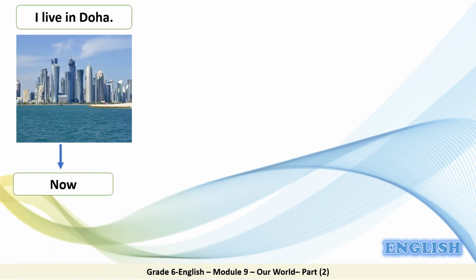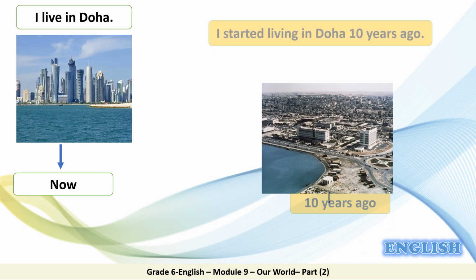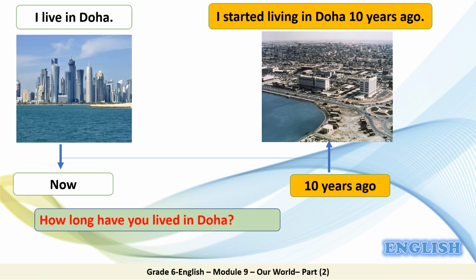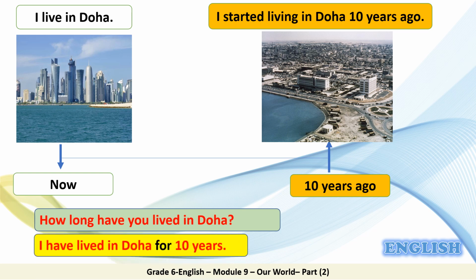Let's have a look at another example to make it clear. I live in Doha now. I started living in Doha 10 years ago. So let's make a question with how long. How long have you lived in Doha? The answer: I have lived in Doha, correct, for 10 years. We use for to refer to the duration of an action.